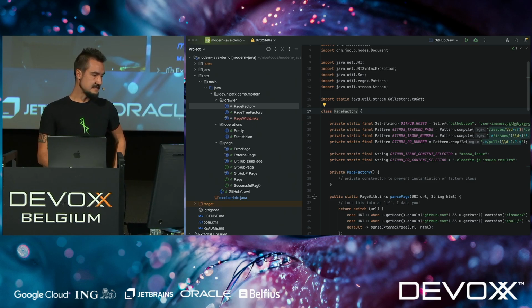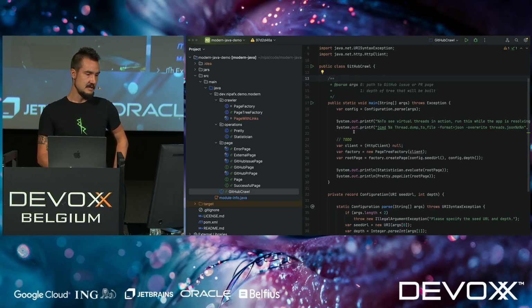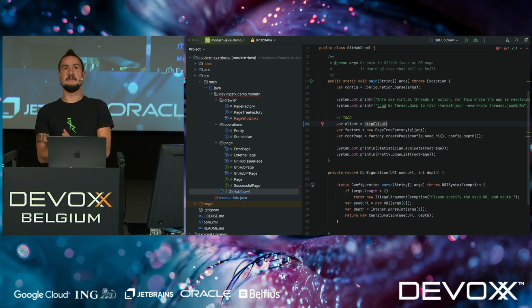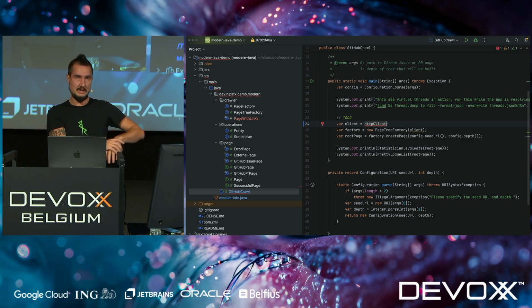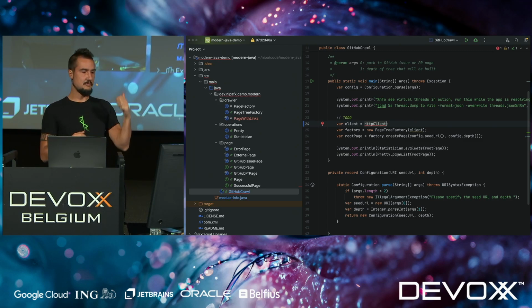Okay, the next thing we want to do is start connecting to GitHub. We have not done this before. Let's do this now. For that, we're going to use the HTTP client that was added in JDK 11. This HTTP client library is big on immutability. The idea here is that you create immutable objects. That's not entirely true because they have some internal state, but they hide that really well. You create clients, even requests, that you can then share across threads, right? So we create one client here, and then you make that usable elsewhere.